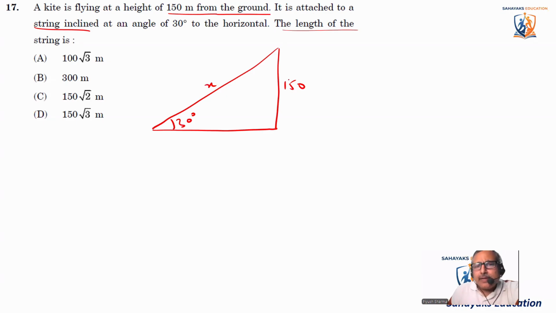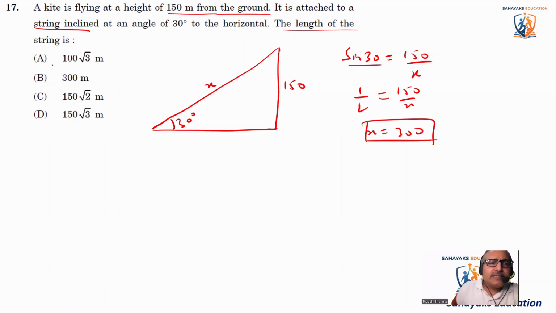We take trigonometric ratios. Which ratio are we going to take? We are going to take sine 30. Sine 30 is 150 divided by x, that is perpendicular by hypotenuse. What is the value of sine 30? 1 by 2. So 1 by 2 is equal to 150 by x, cross multiplying, x comes out to be 300. So the length of the string is 300 meters. This is the right answer.